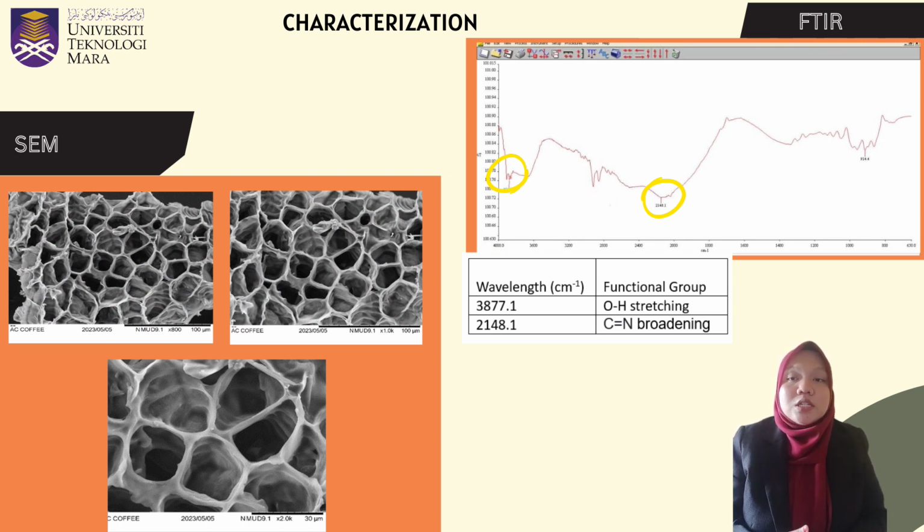Hydrogen bonding. The OH group on the activated carbon can form hydrogen bonds with polar or polarizable contaminants. This hydrogen bond creates attractive forces that facilitate the absorption of the contaminants onto the surface of the activated carbon. Polar contaminants such as organic compounds containing functional groups like alcohol, aldehyde, or carboxylic acid can interact with the OH group through hydrogen bonding.